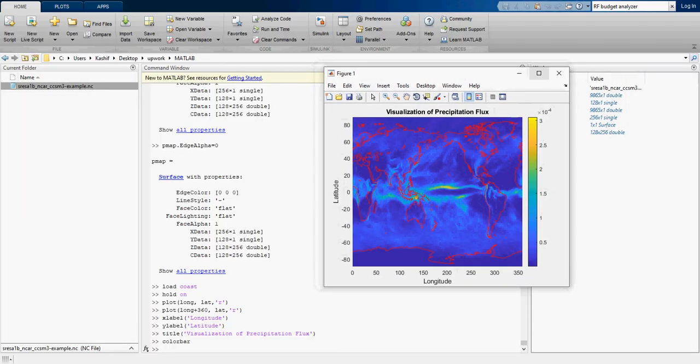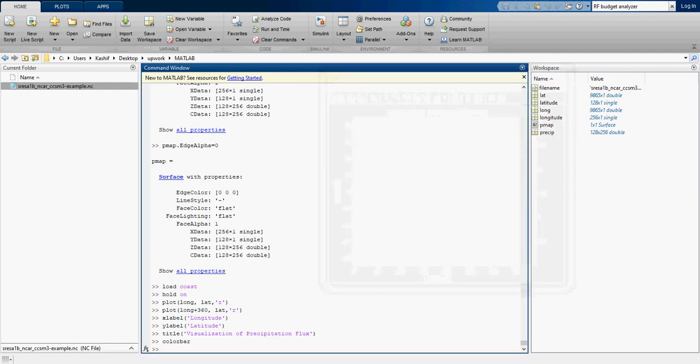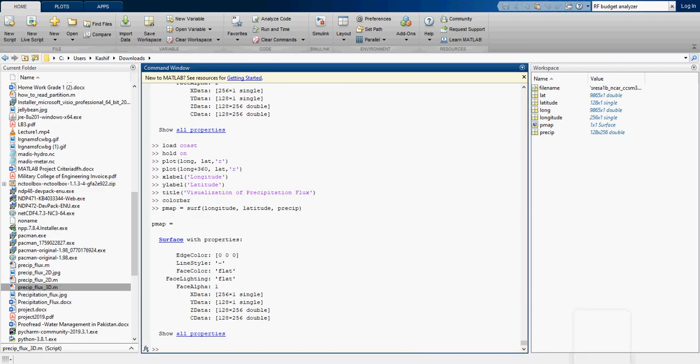One last thing, if we want to see this data in 3D, for seeing it in 3 dimensions, we can use the surf command.